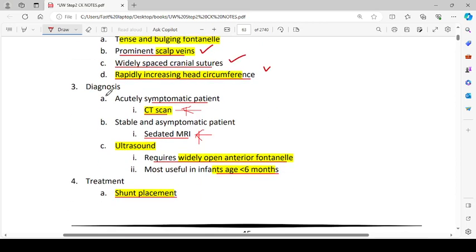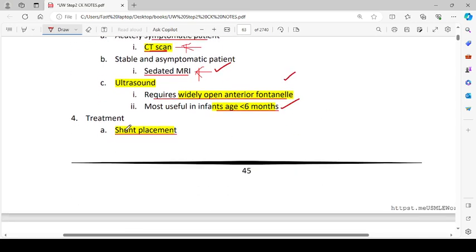Diagnosis: acutely symptomatic patients, CT scan. Stable and asymptomatic patients, we can do sedated MRI. Okay, and ultrasound requires widely open anterior fontanelle. If it is not present, then we have to go for CT or MRI. Most useful in the infants who are less than 6 months. Treatment is shunt placement.